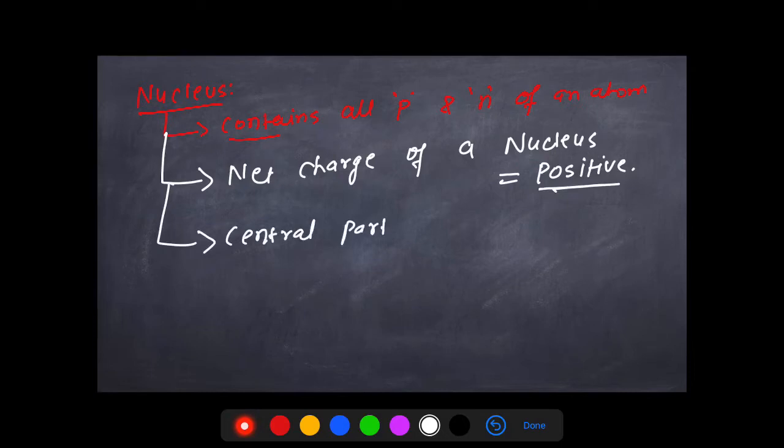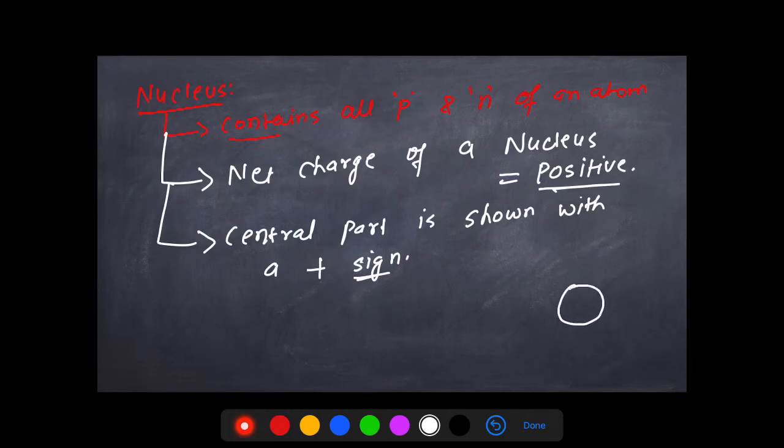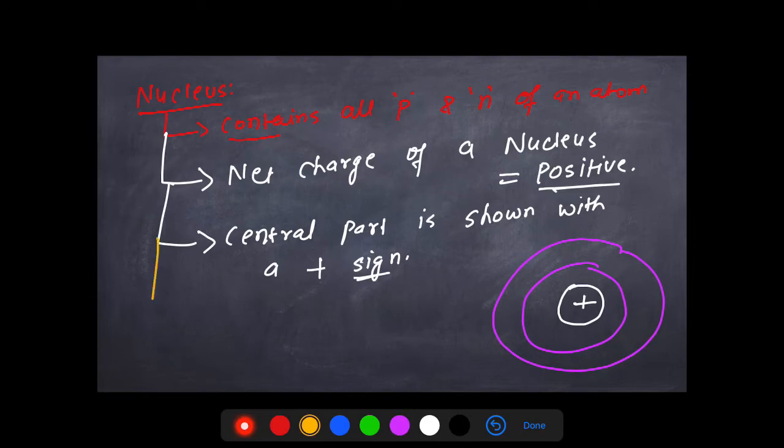That is why the central part is shown with a plus sign, correct? For example, if I redraw the structure of the atom, I draw the central part over here, and I will simply put a plus sign over here. This denotes the nucleus, and around it we have the shells, right?